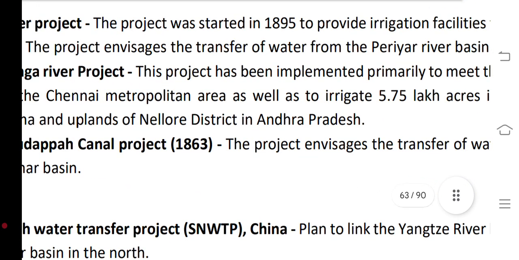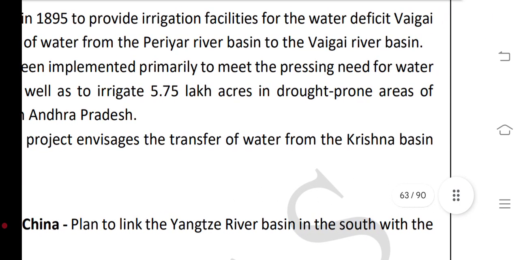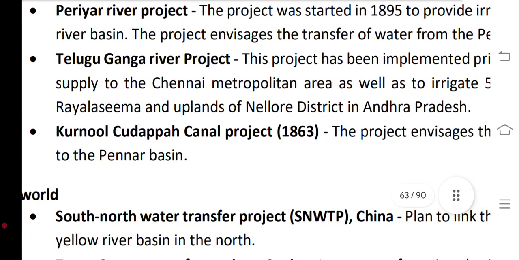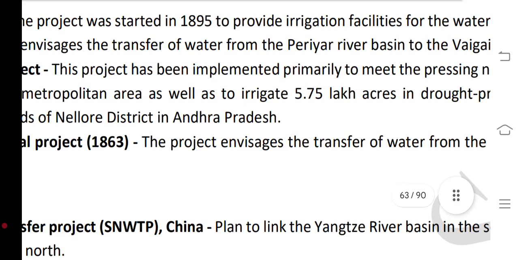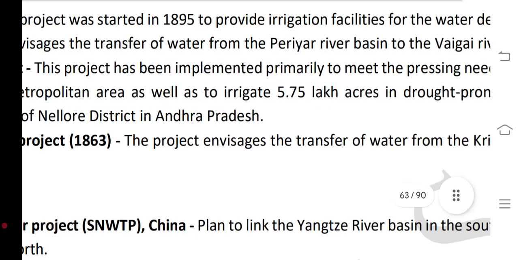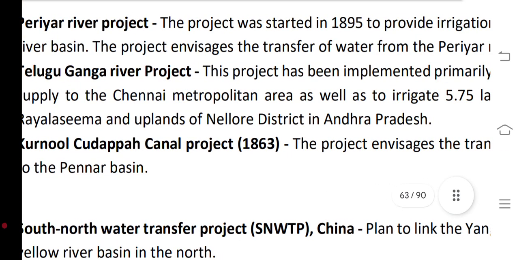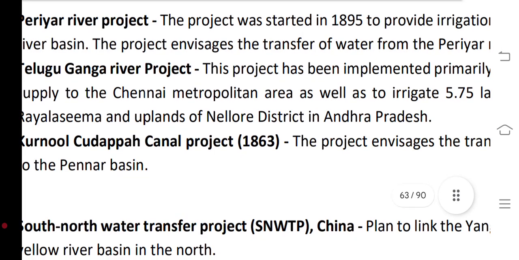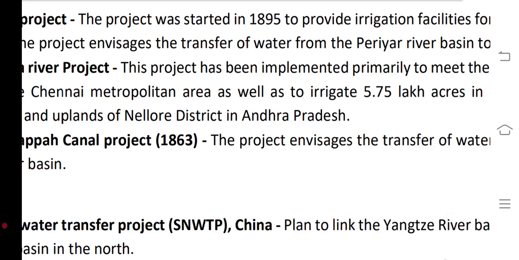The project envisages the transfer of water from the Periyar river basin to the Vaigai river basin. The Telugu Ganga river project has been implemented primarily to meet the pressing need for water in the Rayalaseema and upland areas of Nellore district in Andhra Pradesh.